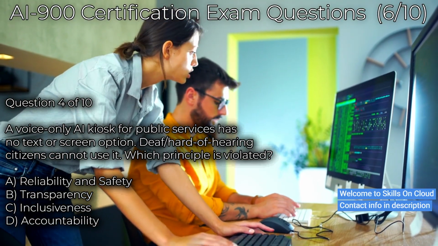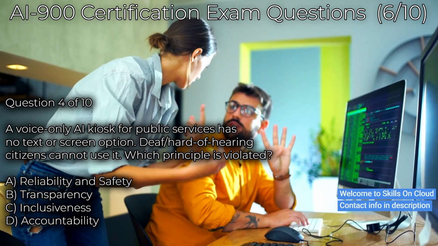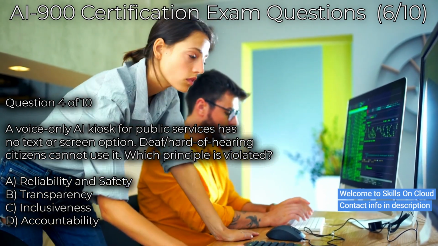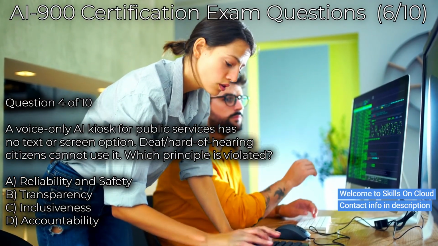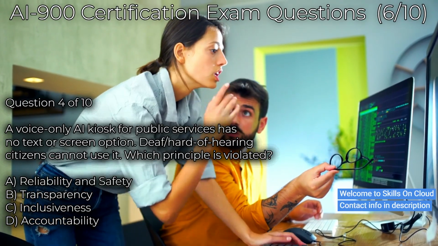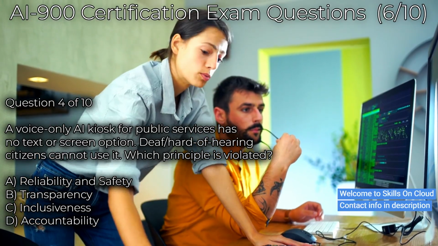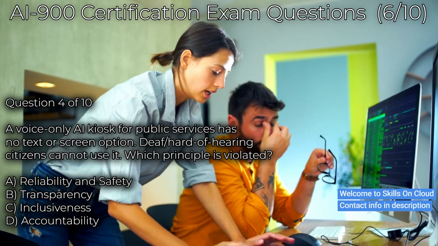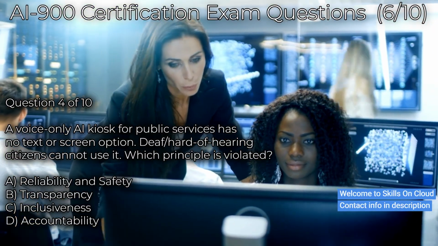The inclusiveness principle requires that artificial intelligence systems are designed to benefit all people, including those with disabilities, and that they do not exclude or marginalize individuals based on their abilities, background, or circumstances. A voice-only kiosk that provides no alternative access method for deaf or hard-of-hearing citizens is directly excluding a group of people from accessing a public service, which is a textbook inclusiveness violation.